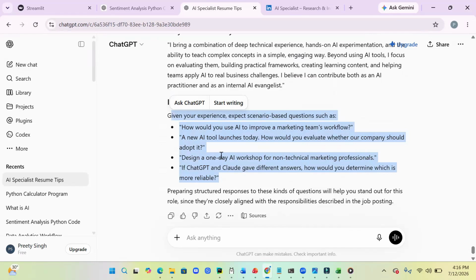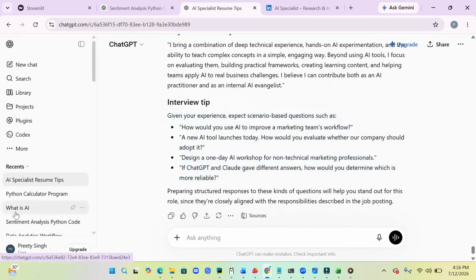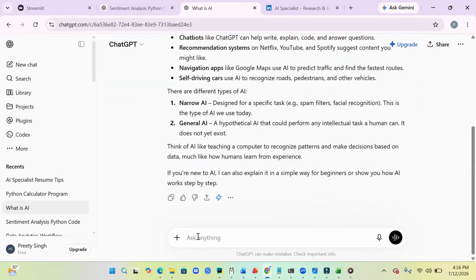So don't use ChatGPT in such a way where we are just giving a one liner question, it is giving a one liner answer, then you are giving another line. So, yes, if you go to what is AI and ask it, can you give me some questions for preparation of my interview?